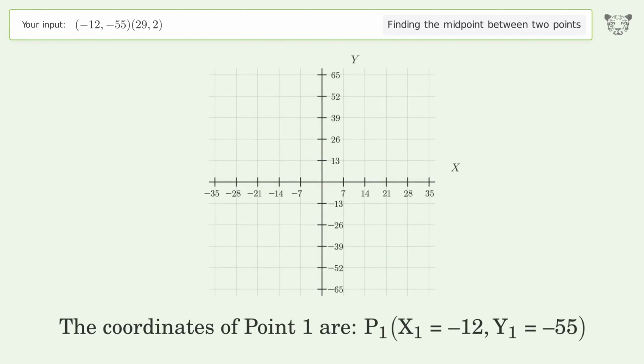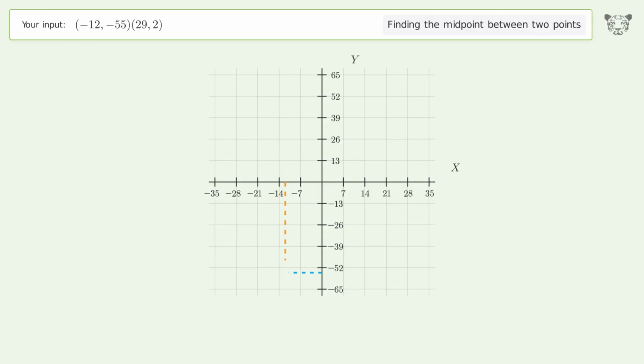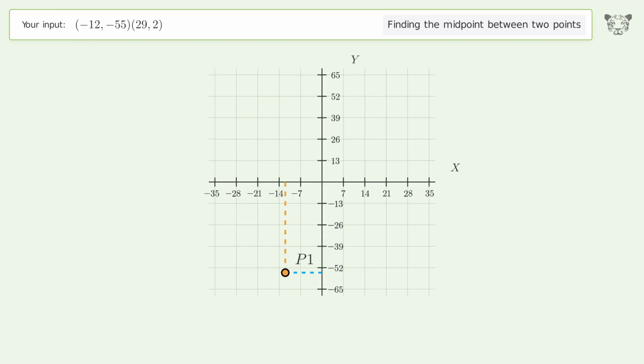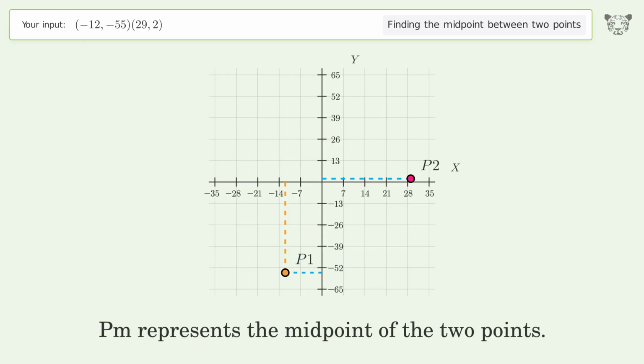The coordinates of point 1 are, x1 equals negative 12, y1 equals negative 55. The coordinates of point 2 are, x2 equals 29, y2 equals 2. PM represents the midpoint of the 2 points.